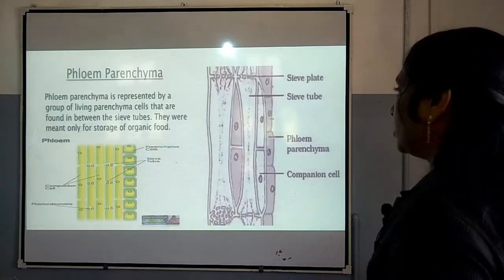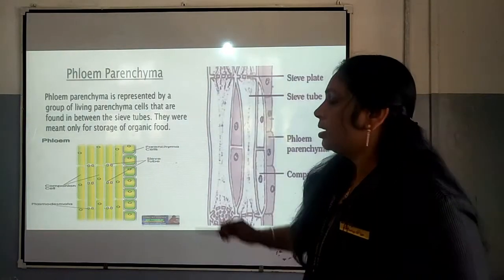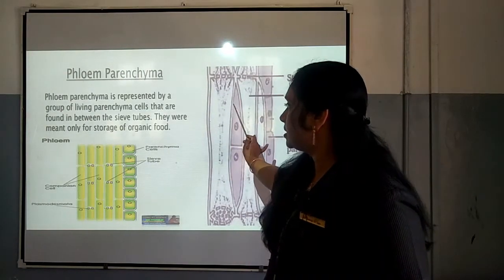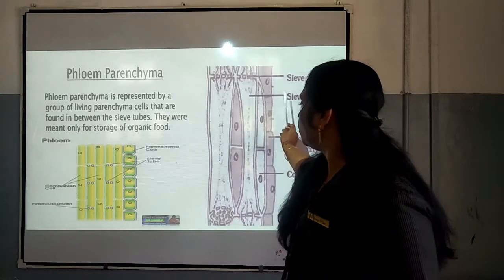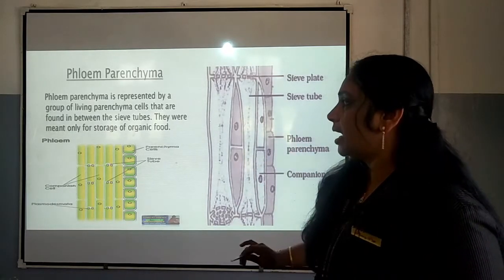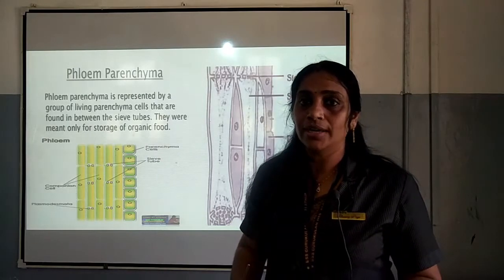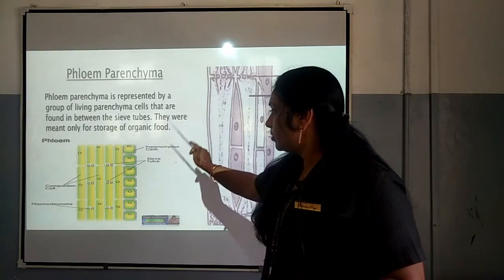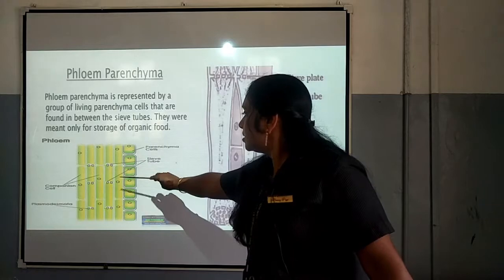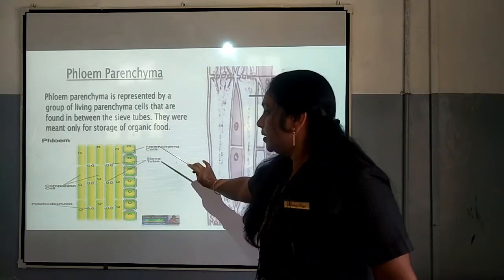Okay. Next we understood about phloem parenchyma. It is a living parenchymatous cell, and it is seen in between the sieve tubes, and they are mainly for storage of organic food. You can see parenchyma cells, and this is the sieve tube.